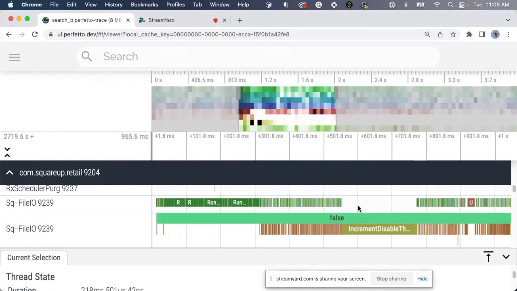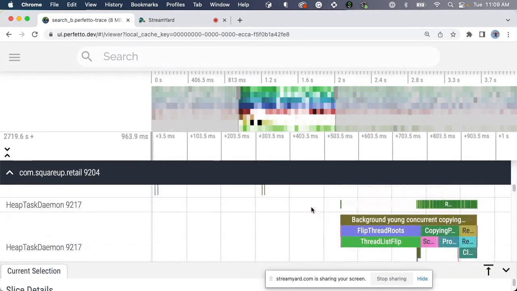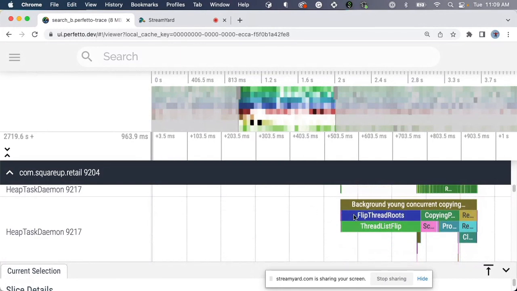One thing that's interesting, though, here is you notice how there's a space where nothing's happening. Nothing's happening, we're just doing nothing, and there's something like increment disable thread count. What is that? Well, if you go elsewhere, you'll see, oh, at the same time, there's something called the HeapTaskDaemon doing work. That's the GC.